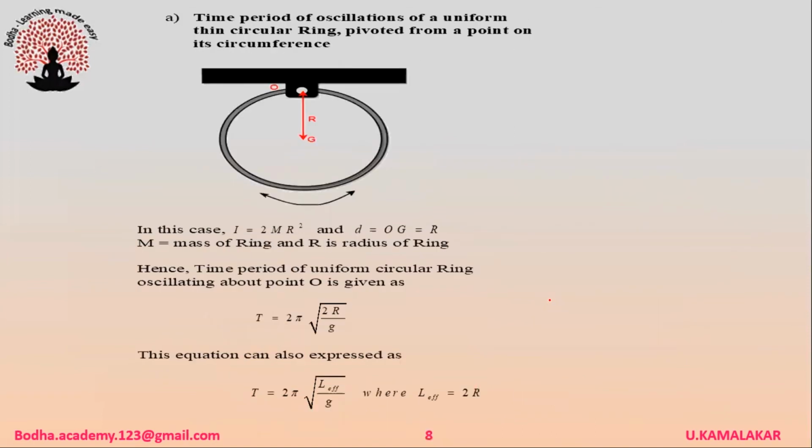Time period of oscillations of a uniform thin circular ring pivoted from a point on its circumference is given as T = 2π √(2r/g), where r is the radius of the ring. This equation can also be expressed as T = 2π √(L_eff/g), where effective length is 2r.